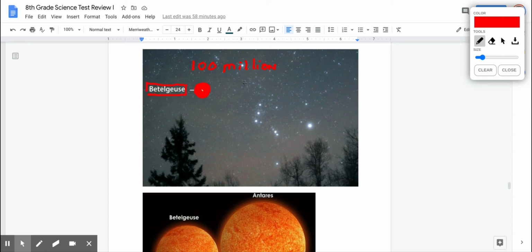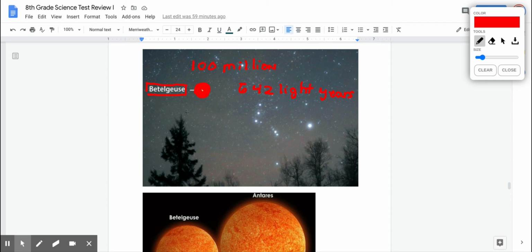Betelgeuse is about 642, to be exact, light years away. So when you're looking at Betelgeuse in the night sky, you're looking at it as it was 642 years ago, because it takes light 642 years to get to us.